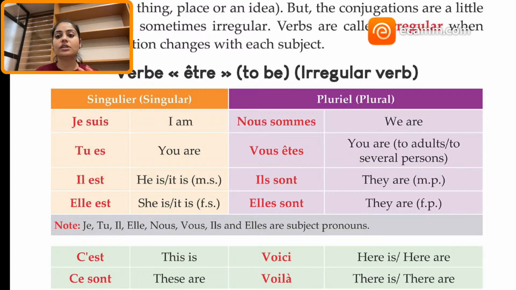There is no pattern in it, right? So it becomes je suis, tu es, il est, elle est, nous sommes, vous êtes, ils sont, elles sont. So this is the conjugation for the verb être. It's an irregular verb and the most important verb, right? So the present conjugation of être is this.